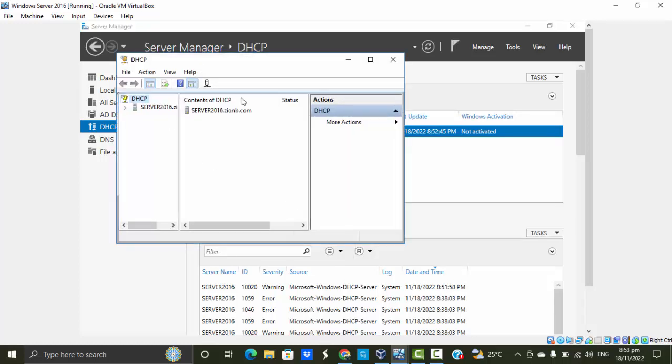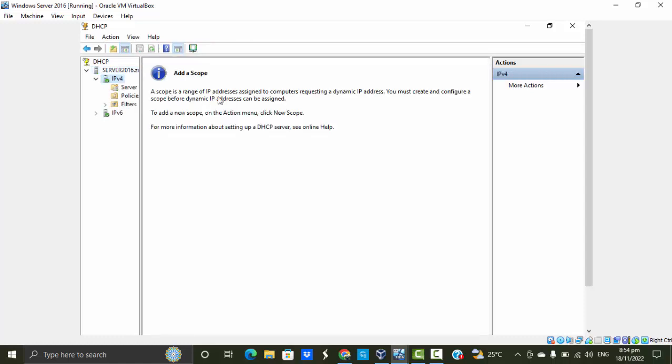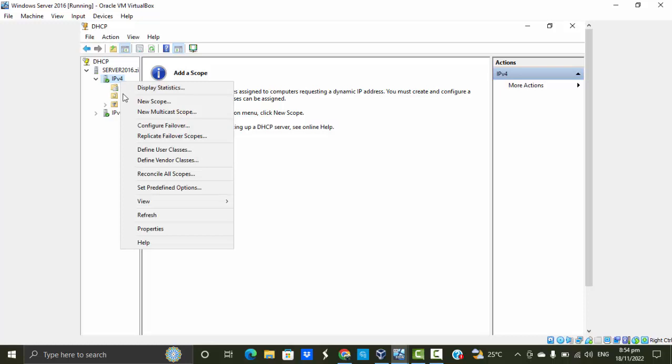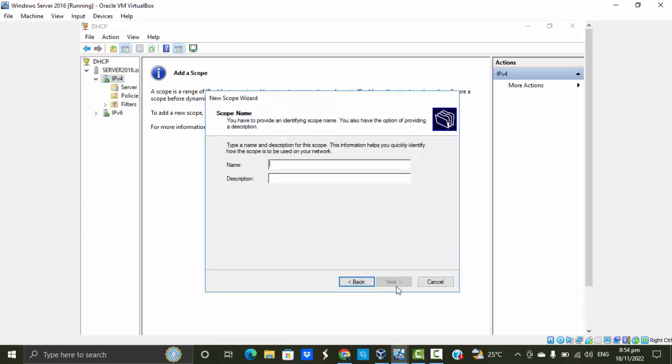Upon clicking that, expand this, let's just expand this a bit. Select here, select IPv4, right click, New Scope. So when this comes up, select Next, type in a name for your scope. I will just stick with scope. And description, I'll just say test.